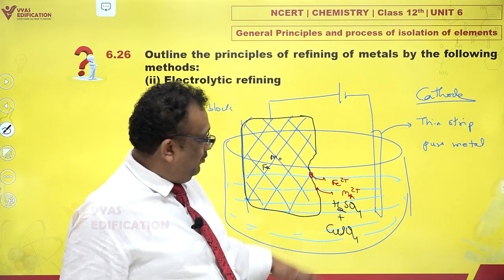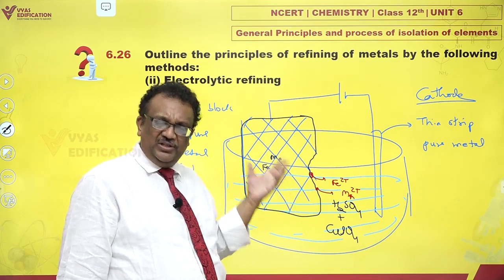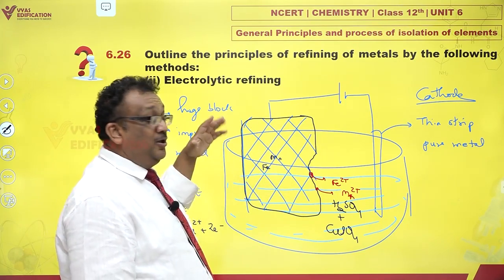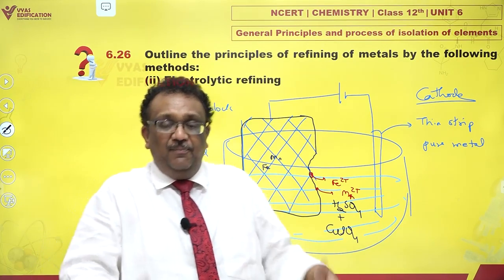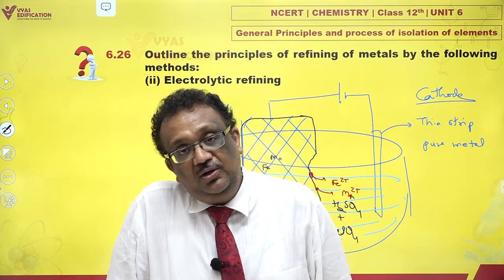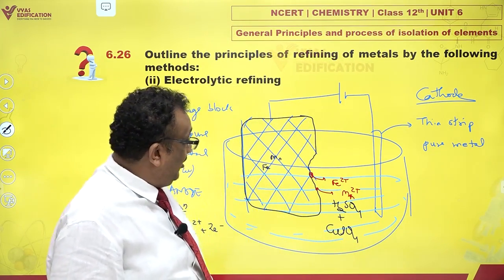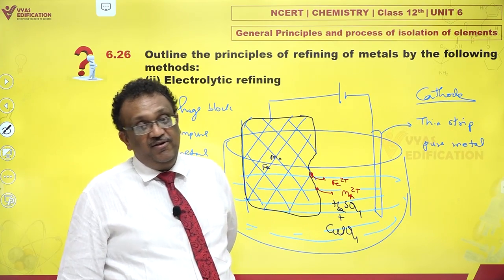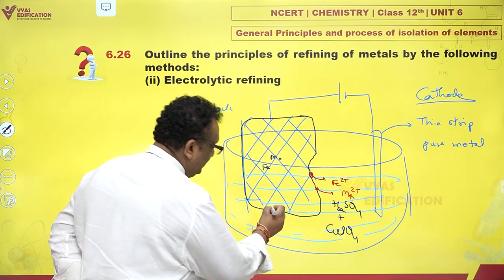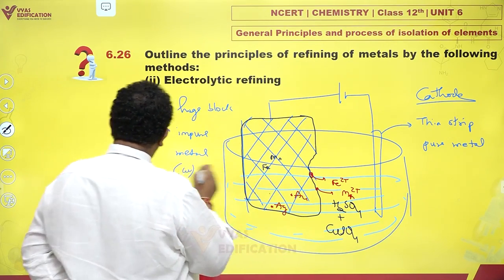Iron and manganese, both, all the metals which are more reactive than copper, or whichever metal you are trying to electro-refine, those more reactive metals will go in the solution very quickly, and happily they'll jump and they'll be dissolved. Oh my God, there are impurities? Yes, just wait. And there are also metals which are below copper or below that metal in reactivity series, like silver, like gold. So what happens?